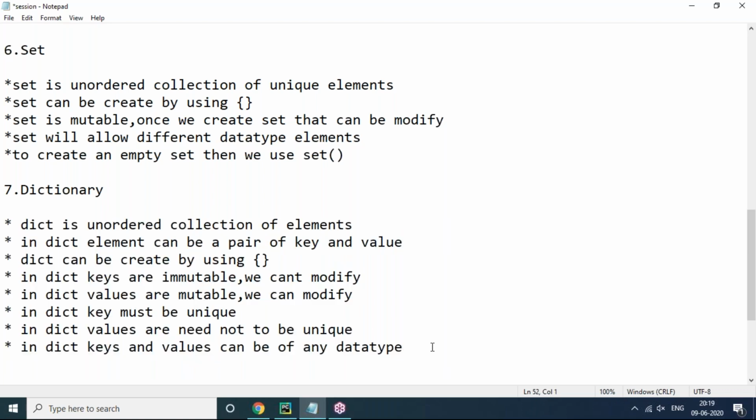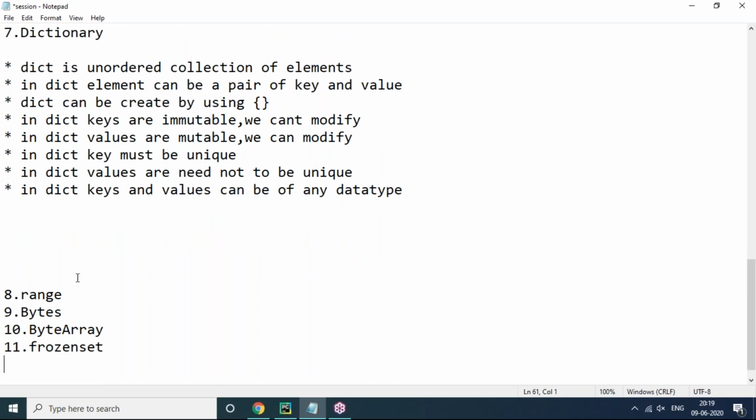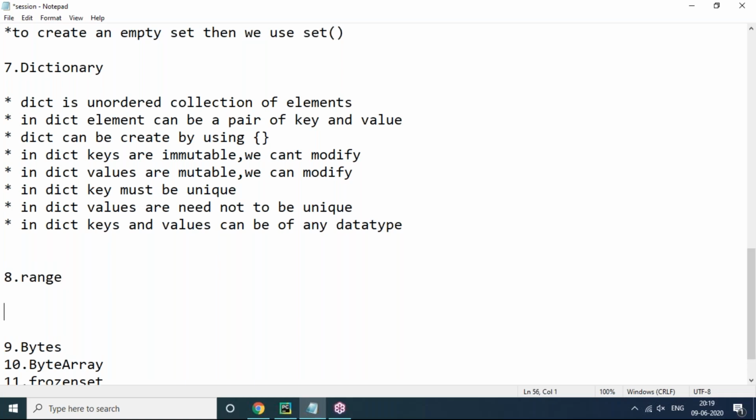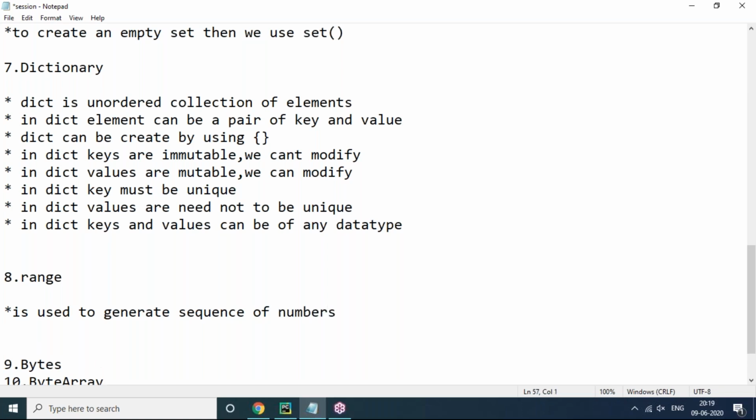Now coming to the next data type, range. Range is actually a function, but it is very important to us. Everywhere in our further logic we are using the range function. Range is used to generate a sequence of numbers. We are going to generate a sequence of numbers.